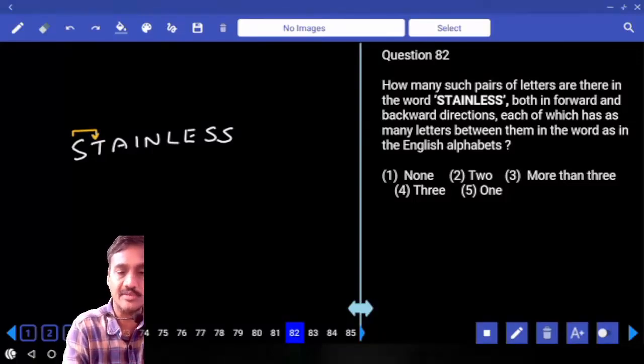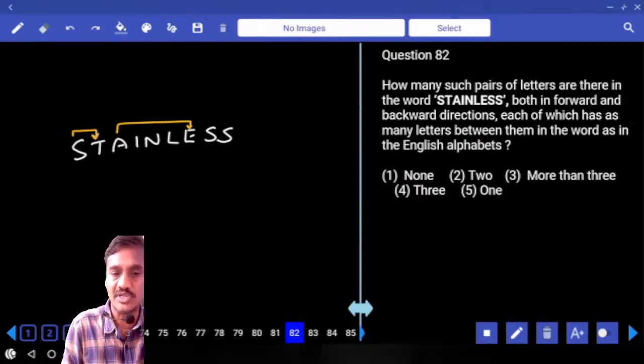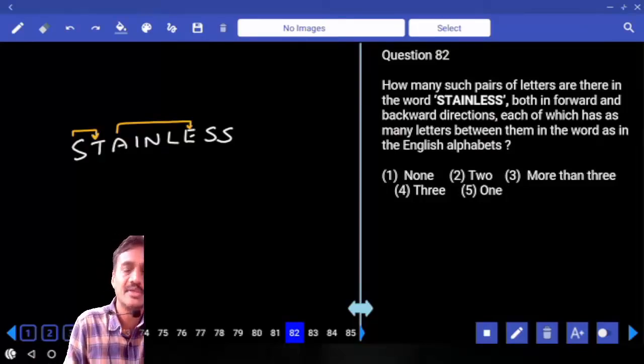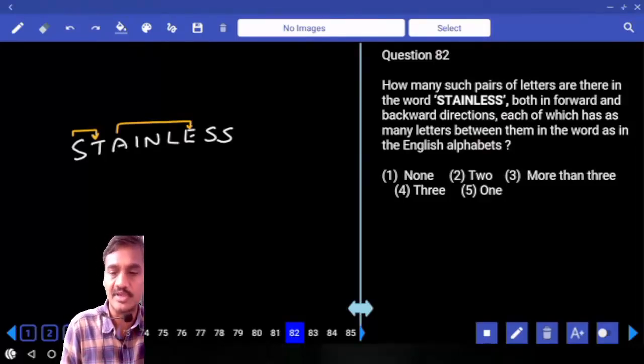And next one, A, B, C, D, E. B, C, D, E, F, G. I, J, K, L, M, N. N, O, P, Q, R, L, M, N. Left hand side to right hand side, there are 2 possibilities. And again in the reverse, if you observe here, S, no letter more than this S, E, F, G, H, I, J, K, L, M, N, O, P, Q, and N, O, P, Q, R, I, J, K. And so how many we have? Only 2. Hence 82, only 2, choice 2.